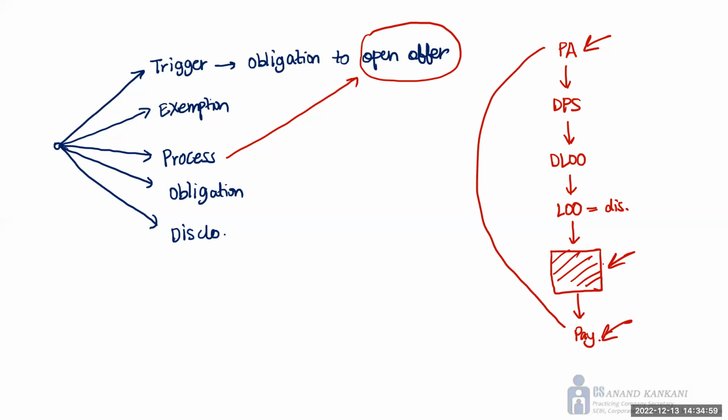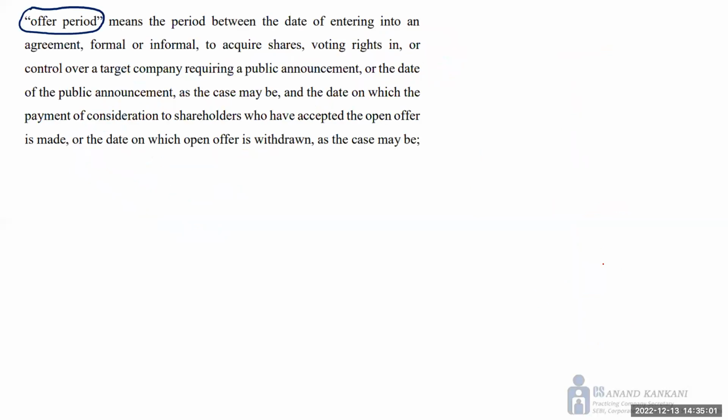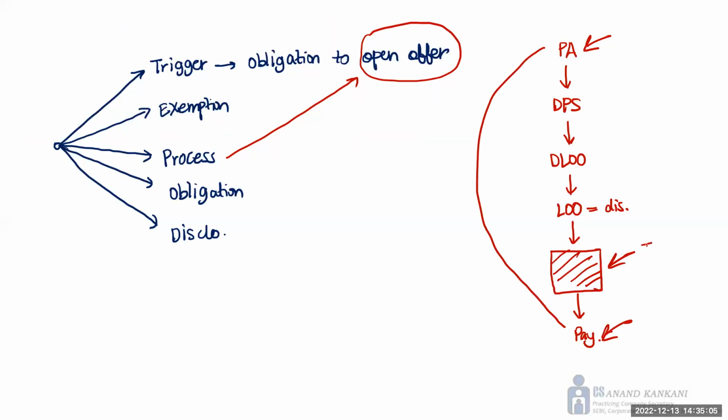They get confused in this part. So understand, there are two parts: one is the offer period and the other is the tendering period. The tendering period is for a period of 10 days. The offer period starts once you hit the trigger or give a public announcement, and it ends when you pay the purchase consideration. So the tendering period is a period of 10 days within the offer period.